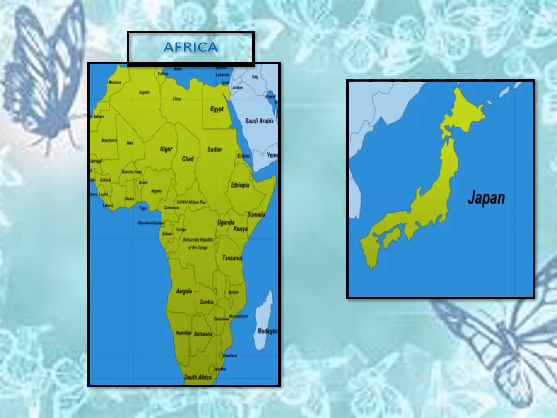Why is this so? Because Japan has a very high working force. The people are highly educated and very healthy when compared to Africa, where the people are not much educated and not very healthy. So from this we can conclude that a highly educated and healthy workforce helps in the economic development of the country.